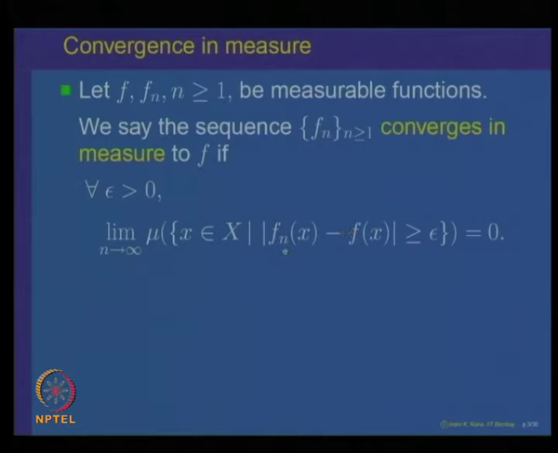So, this was called convergence in measure, and we denoted this by saying that f n with an arrow and the symbol m above it, f. So, f n converges to f in measure. It is denoted by this symbol.